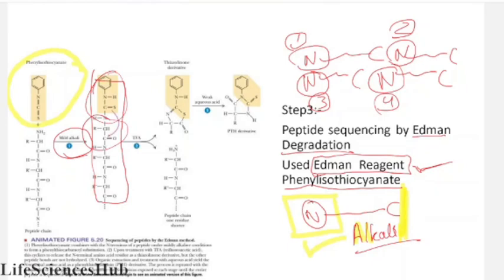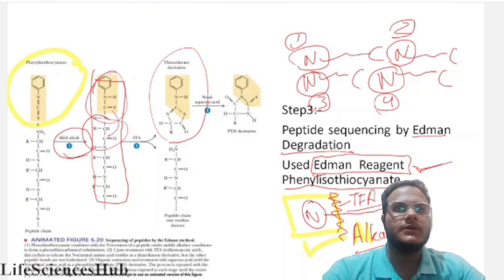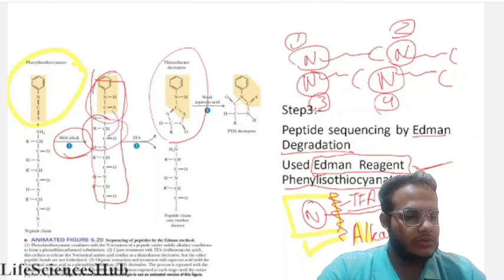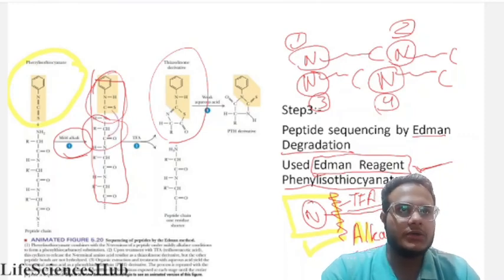Then we do the cleavage. Okay. Then we cut this N terminal amino acid by trifluoroacetic acid, TFA. Trifluoroacetic acid cuts the derivative, which is called thiazolinone derivative. So this derivative we got. We still don't know which amino acid it is. We just know we used phenyl isothiocyanate, which binds to some kind of amino acid from the N terminal,